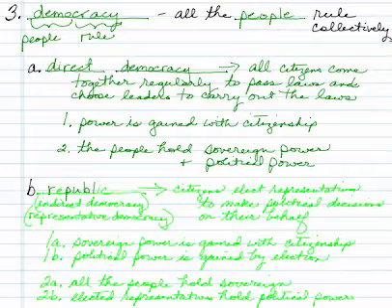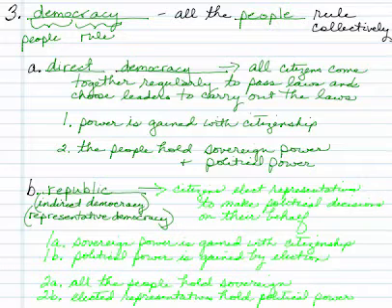The other type of democracy is called a republic. There are two other names for it. It is also called an indirect democracy, also sometimes called a representative democracy.